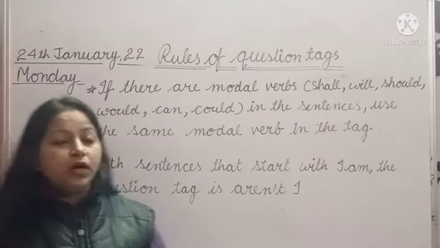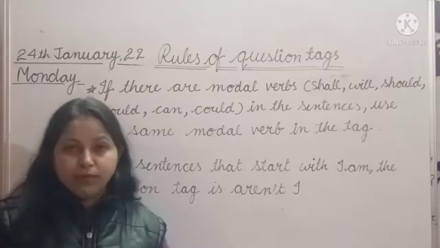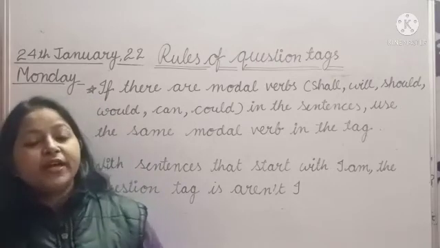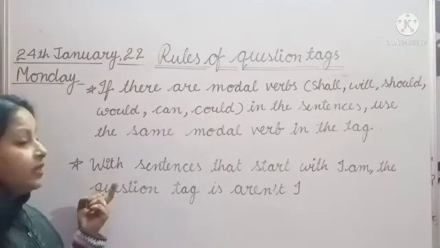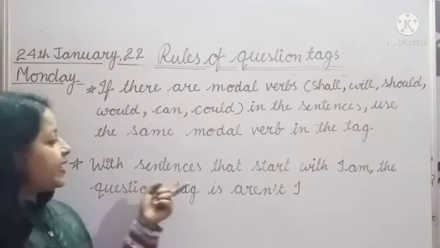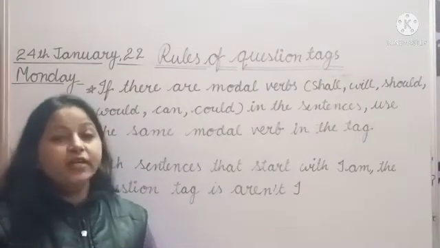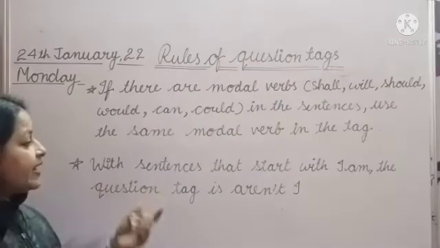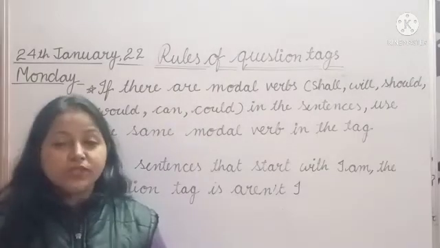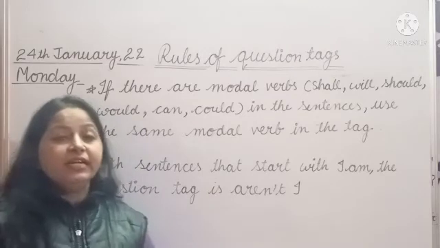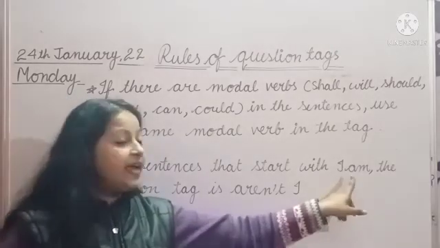If the statement is positive, then the question tag will be negative. The next rule: a sentence that starts with I am has the question tag aren't I. This is the exceptional case. Like, I am very happy today. This is a positive statement and it starts with I am.